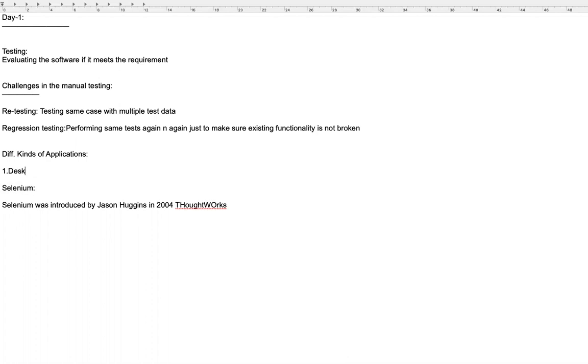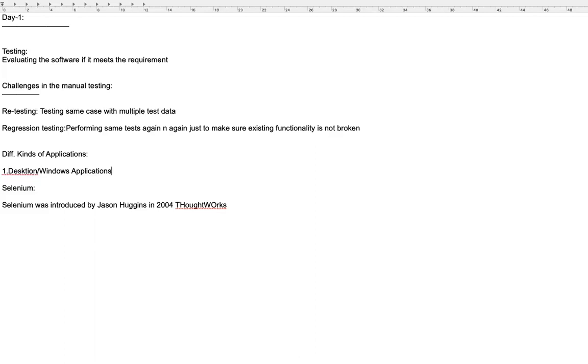One is desktop or Windows applications. These are applications which are installed on your machine. For example, you have the installer, you install it on your machine once, and these don't need a browser or web.